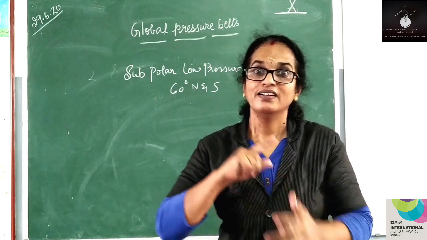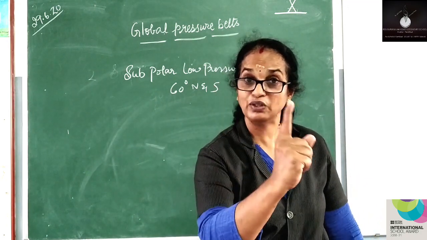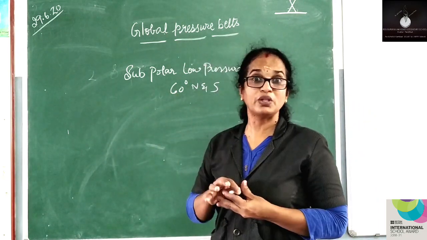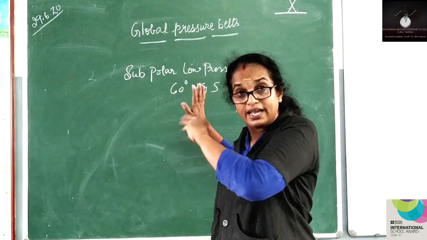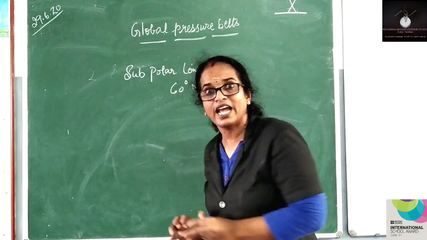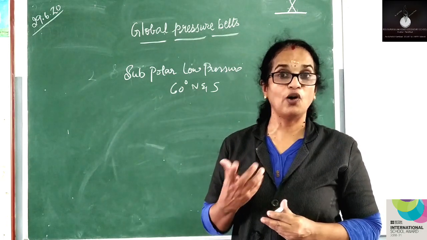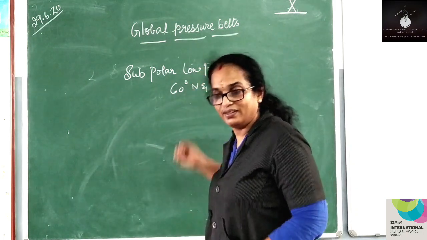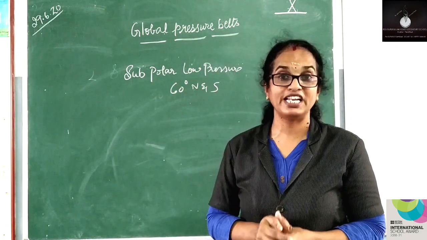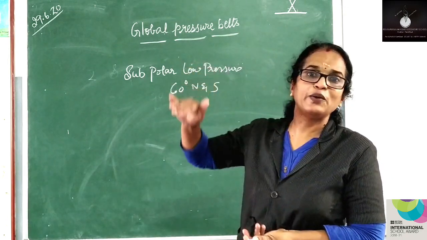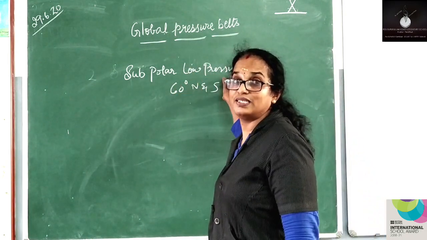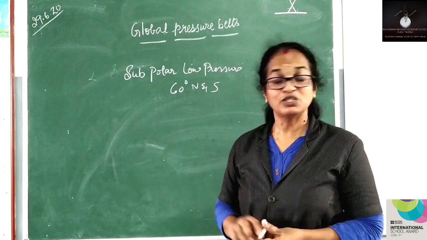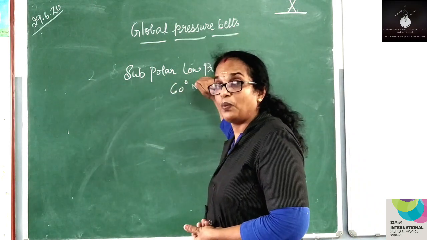Already I have said the earth is rotating. Now, since it is very close to the pole, cold air is there. But what happens due to the rotation of the earth? The cold air that comes here is thrown up due to rotation of the earth. The cold air goes to another part, and the warm air remains here. That is why low pressure is felt. That is why it is subpolar low pressure.